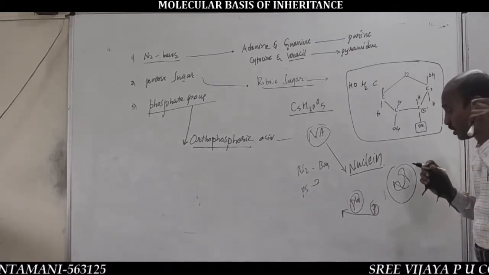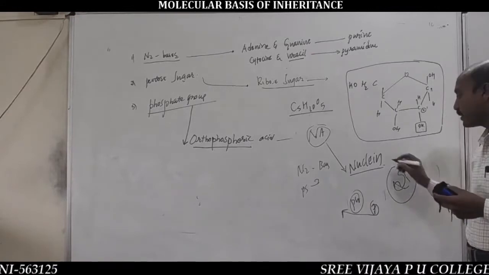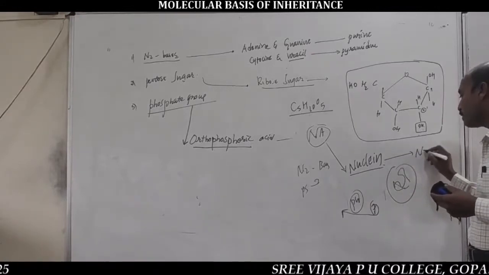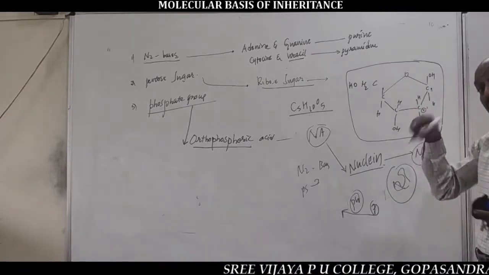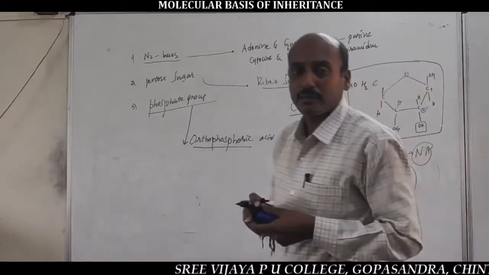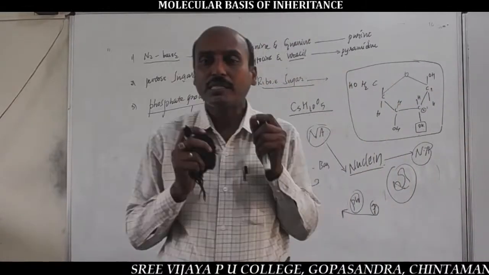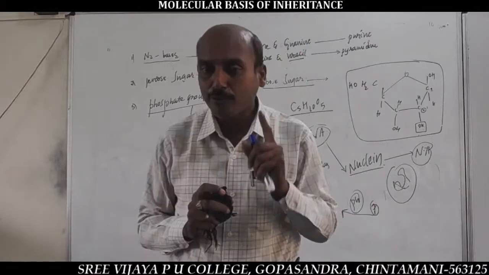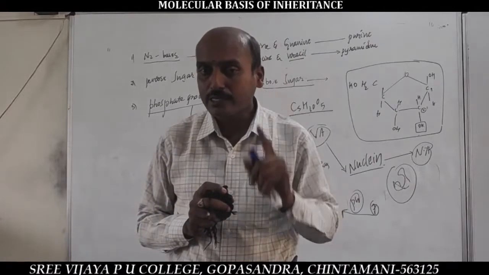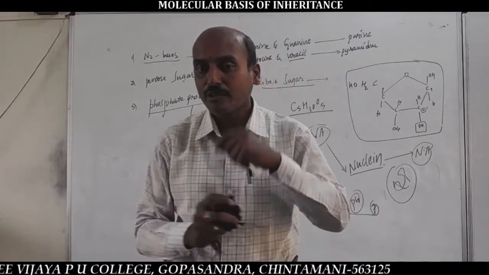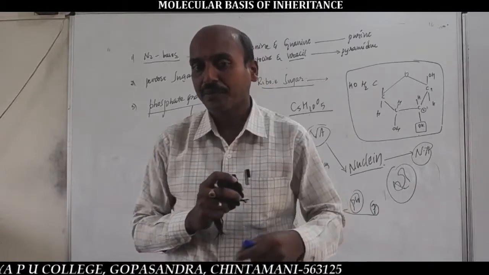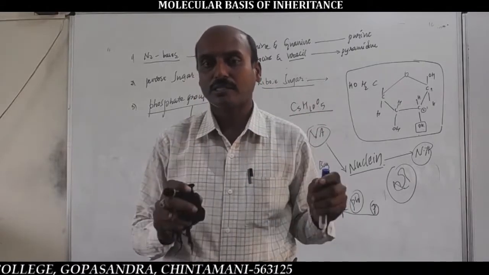So this nuclein was renamed nucleic acid. That's why the major function of the phosphate group in nucleic acids is to provide acidic nature to the nucleic acids.